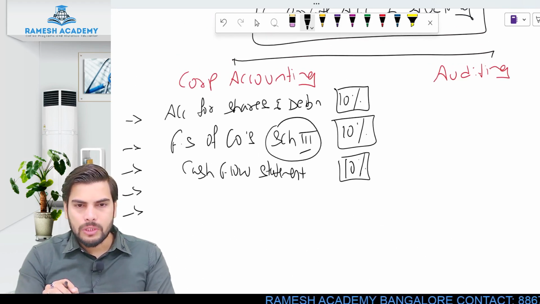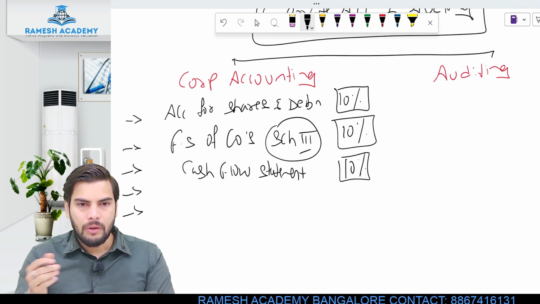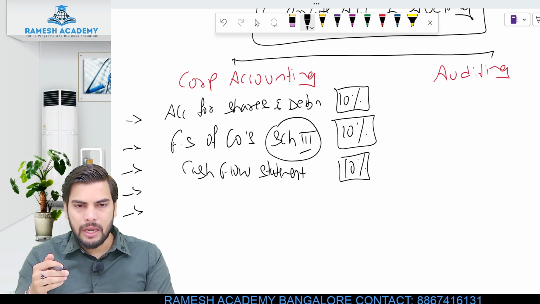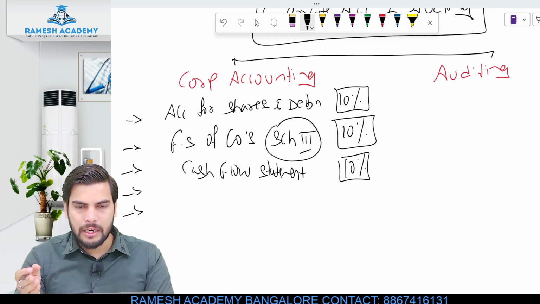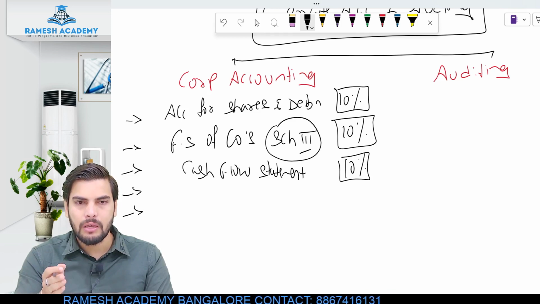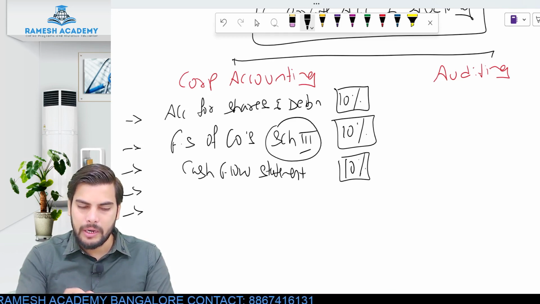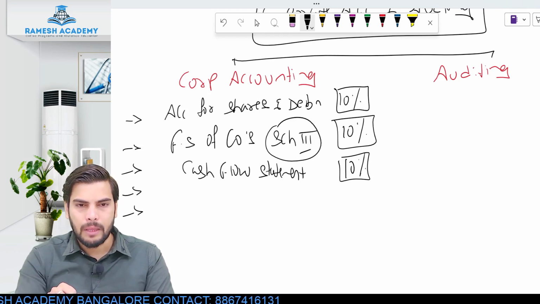Clear about cash flow statement? At least got a brief introduction about this particular chapter, cash flow statement. We have got two methods, direct method and indirect method. So we'll be segregating cash flow from operating activity, cash flow from financing activity, cash flow from investing activity. All these things will be learned in detail once we start with this particular chapter. So that is chapter number 3 for you guys.